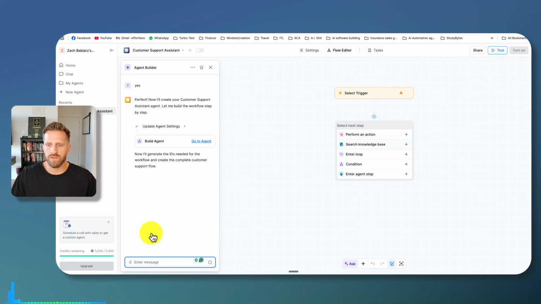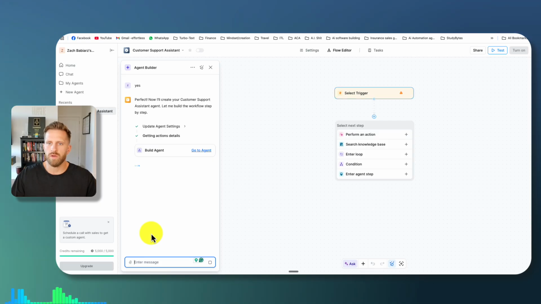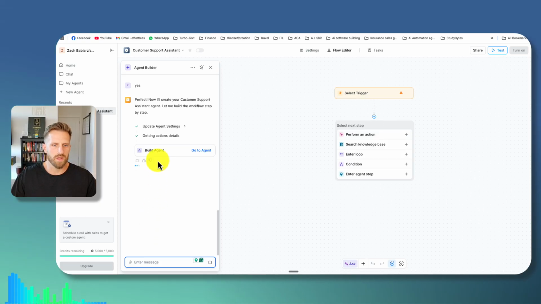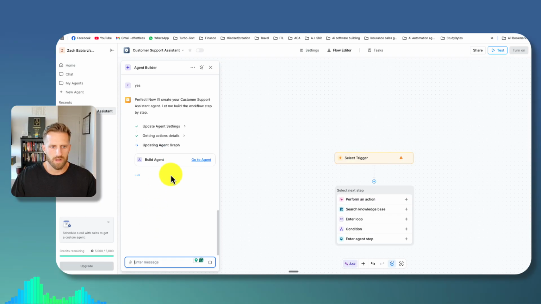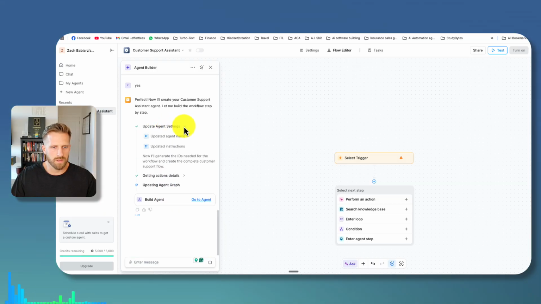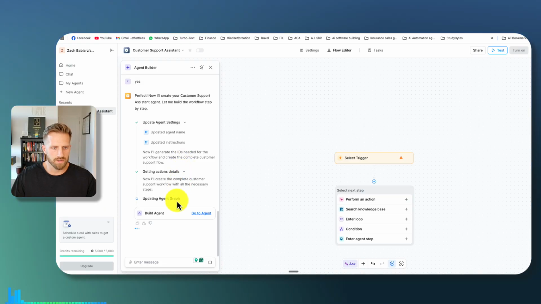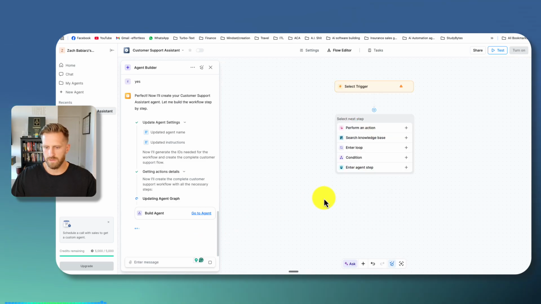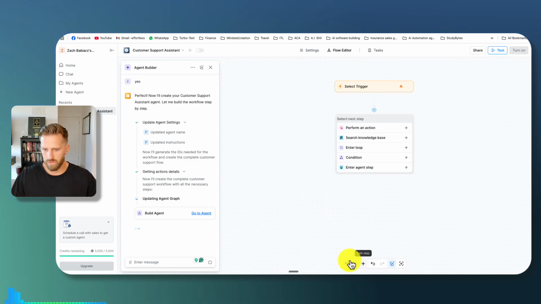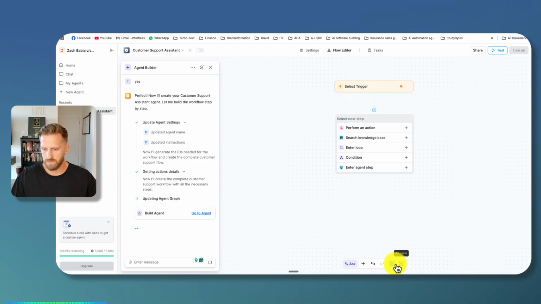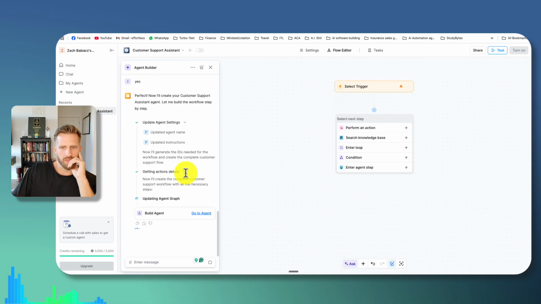And I haven't done anything physically yet, but it looks like I can do stuff on my own if I need to manually on the right, but it's doing a lot of it automated. So I'm just going to allow it to do that and not interfere. Okay. Updating the settings, getting action details. All right. It's doing stuff. It's doing things. What is all this? Undo, redo. Okay. You can test it, flow editor, settings. It seems like pretty simple. So it's thinking. I'm gonna let it think.